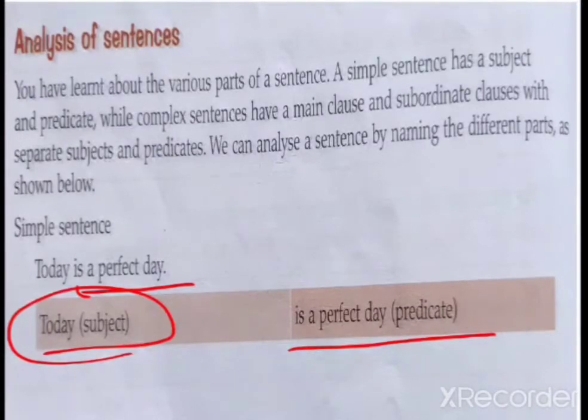Today is a perfect day, because I got many things to learn. Nothing is mentioned afterwards. Today is a perfect day, your sentence is over here. So today is a subject, is a perfect day is a predicate. One clause in the sentence means it is a simple sentence.